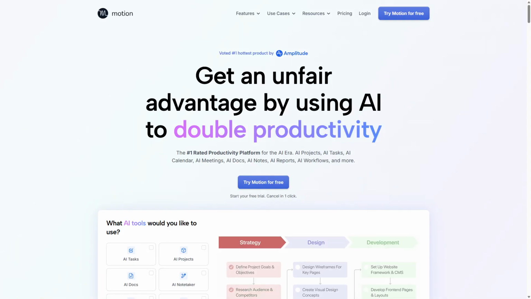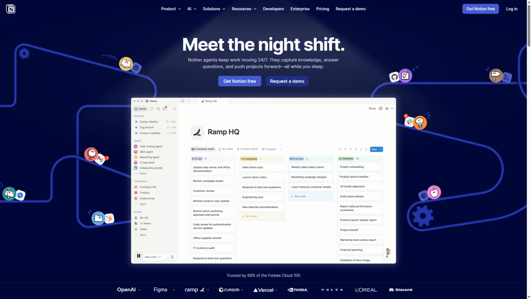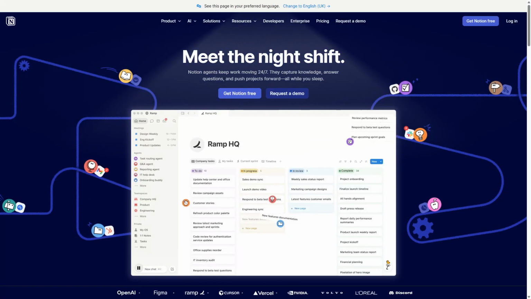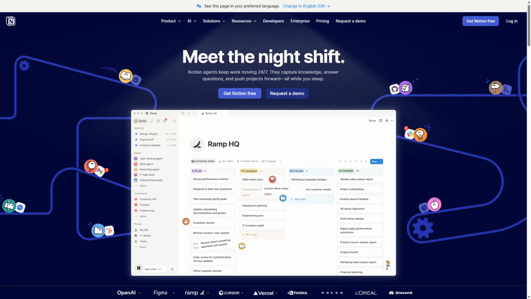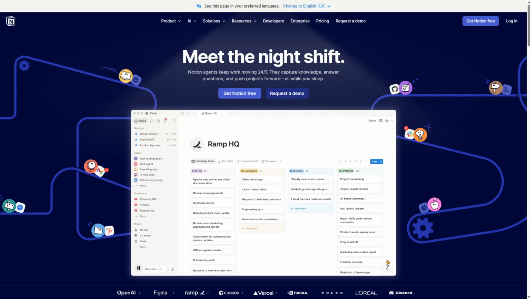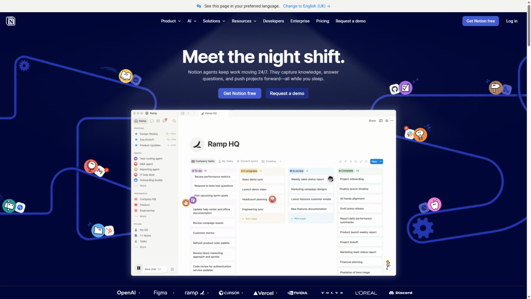Choose Motion AI if you want AI-powered automation to optimize your schedule and reduce planning time without sacrificing task prioritization accuracy. Opt for Notion if you need a highly customizable, all-in-one workspace for notes, databases, and collaboration. It excels when you prefer full control over your productivity system and want to centralize diverse workflows in one platform. Both tools have unique strengths for different users.